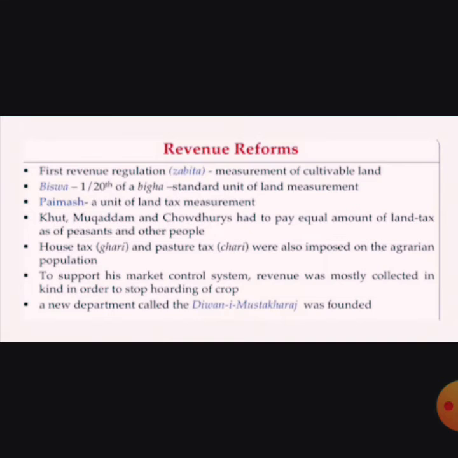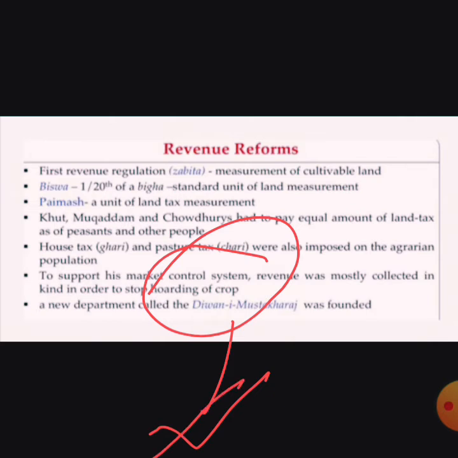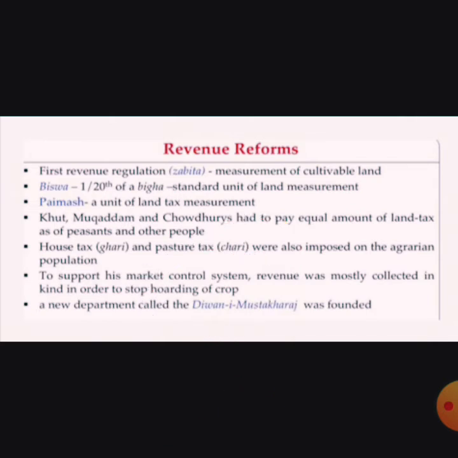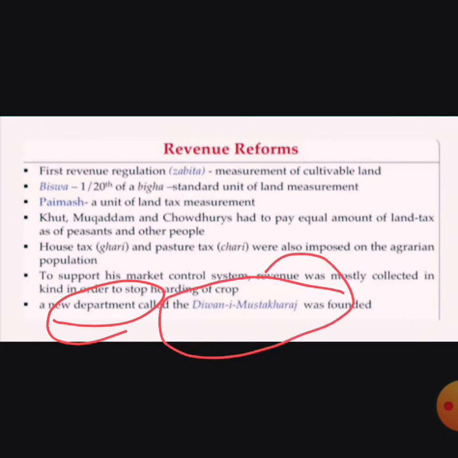To support his market control system, revenue was mostly collected in kind in order to stop hoarding of crops. So he formed a separate market, completely controlled by different officers who took care of it. A new department was also founded during the time of Alauddin Khilji, the Diwan-e-Mustakraj, a separate department which collected the revenue.